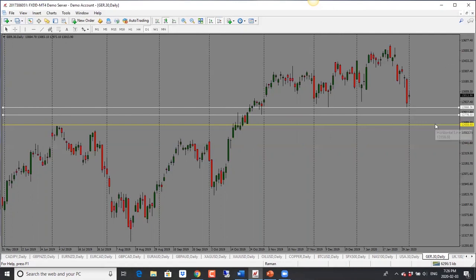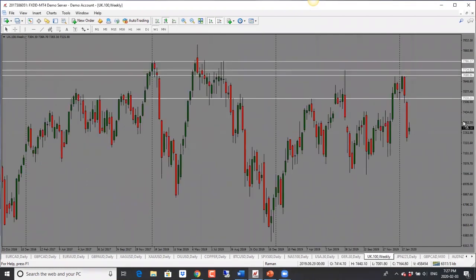If we see other indices pulling back, this will pull back too. In that case, I would look for the 13,200 level here and then a bounce back. So I'm looking for this type of move for now. Neutral bias, but overall this is bearish as well. And should it break through the support, we have 12,780 and then 12,650 as the next targets.